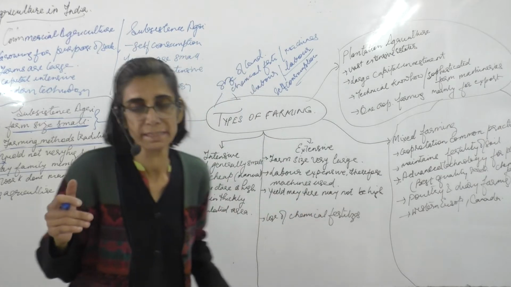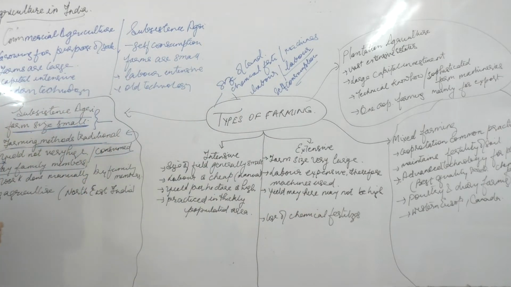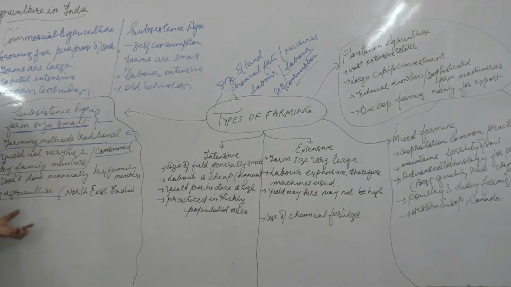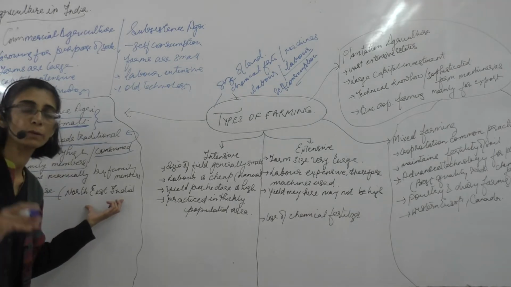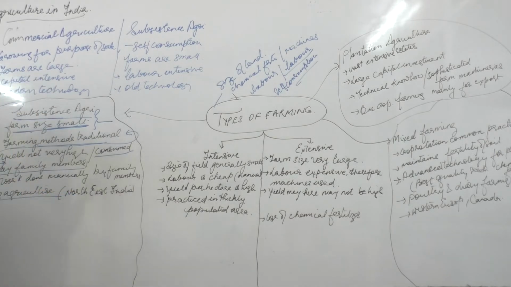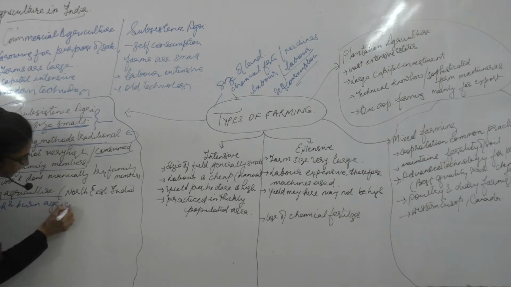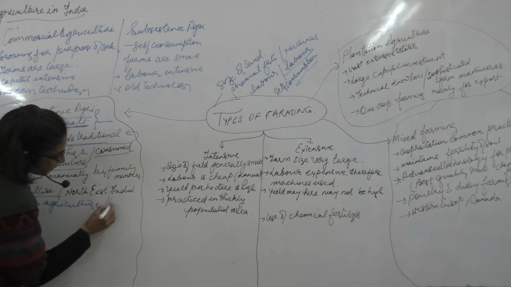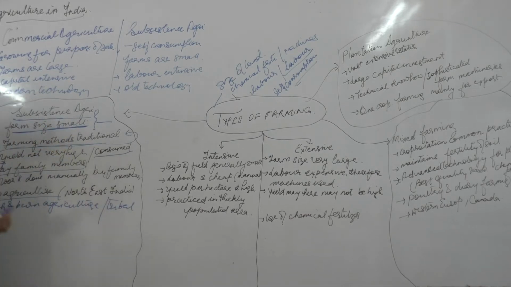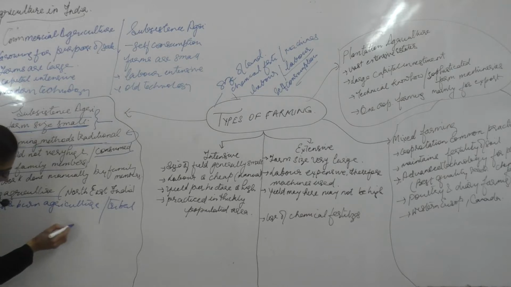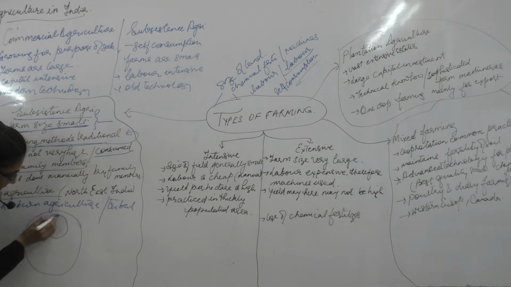We'll just look into an example of this type of agriculture. We have shifting agriculture practiced in northeastern India. Shifting agriculture is also known as slash and burn agriculture. This type of agriculture is done basically by the tribal people. What they do is go to a forested land and cut a piece of forest. So we have used the word slash. This forest is cut, we have slashed it.